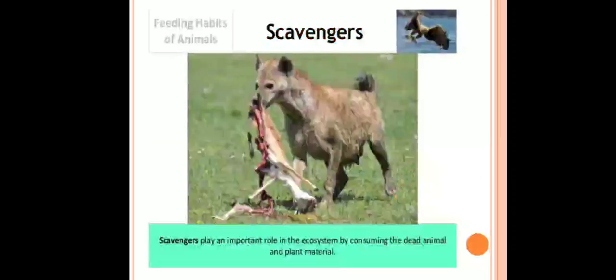Next, the fourth type of animals are called scavengers. Scavengers are very eco-friendly animals, or we can say they help in cleaning the environment. Why? Because they eat the dead animals and plants. So the scavengers are like hyena, jackals and vulture.